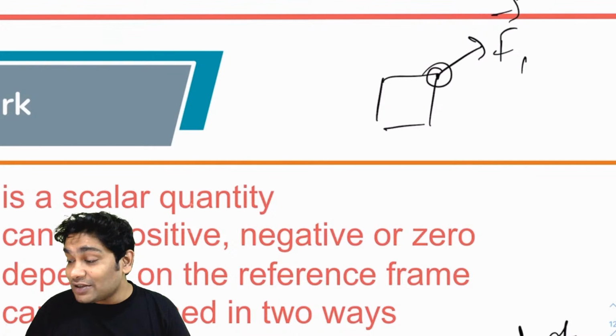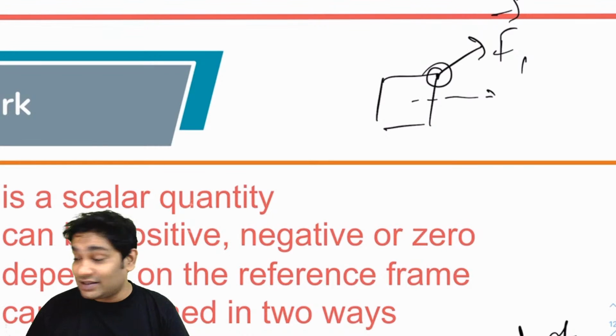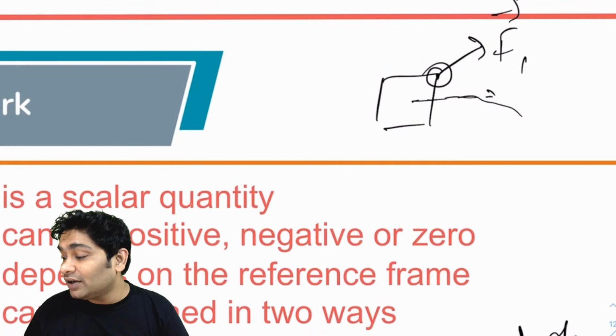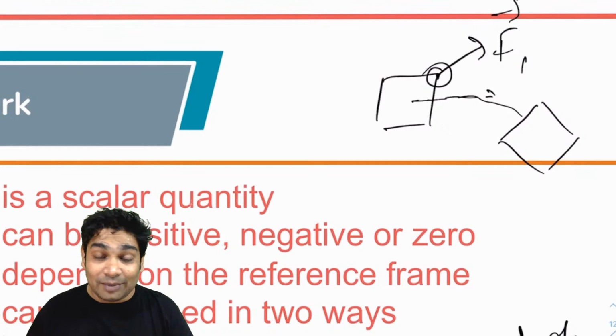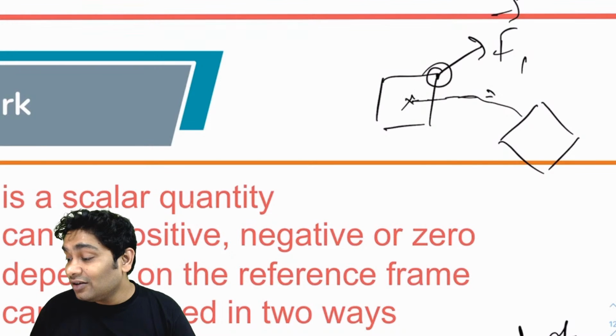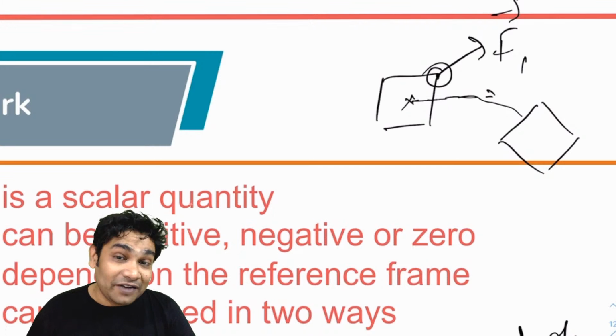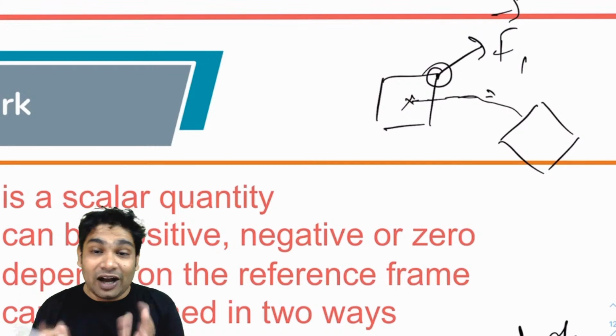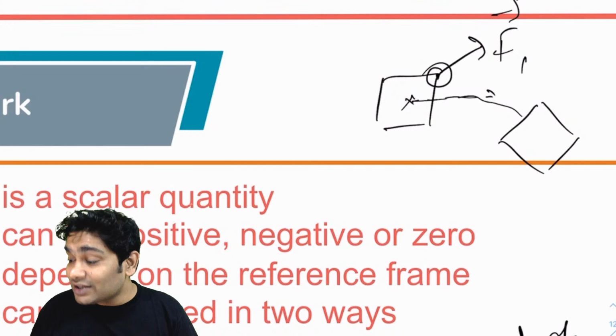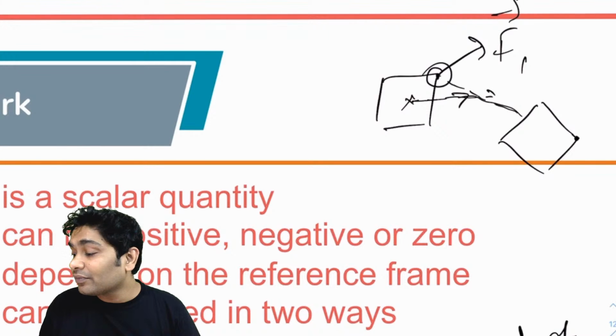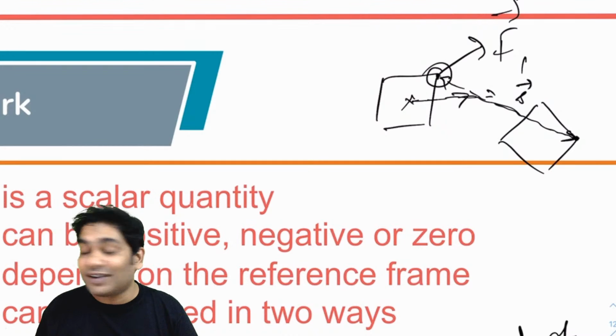Suppose the body moves forward and also rotates, so it ends up somewhere here and turns like this. Displacement is defined for point objects; you cannot define displacement for a large body. So you just notice the displacement of this point. This is going to be your S vector, and not anything else.